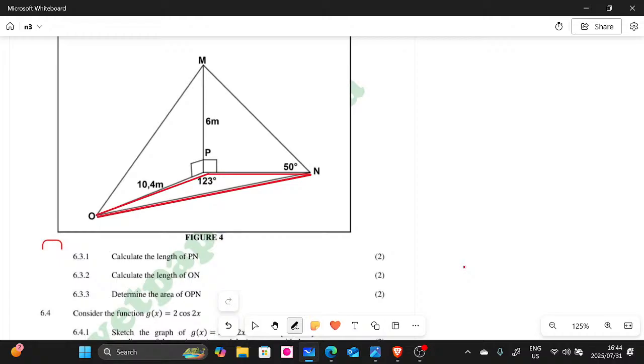ON is this side here that we're looking for, guys. In order for you to calculate this, let's start with this triangle. This triangle OPN is not a right angle triangle.